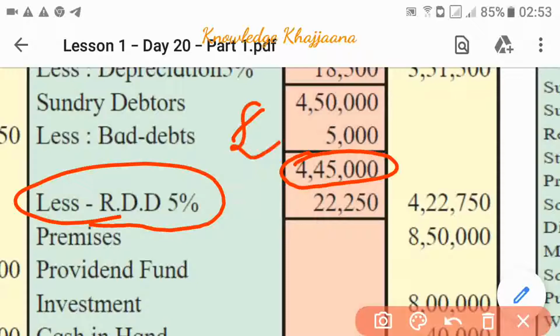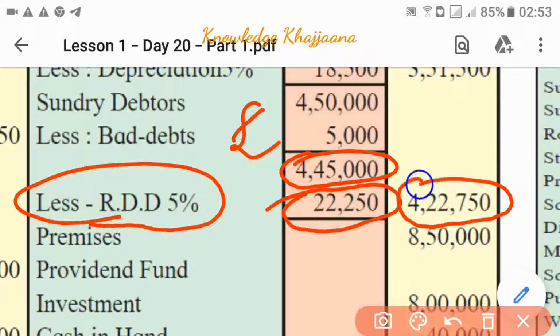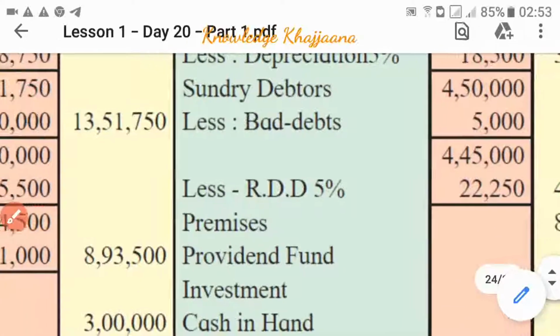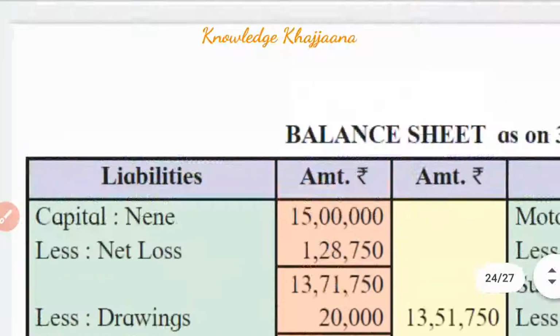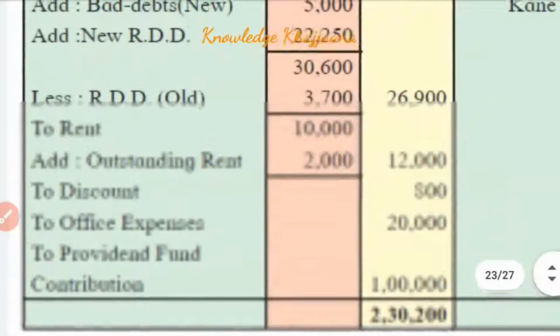So what is 5% of 4,45,000? It is rupees 22,250. After deducting this new RDD, the final amount of debtors is rupees 4,22,750. Now we have to record this new RDD on the profit and loss account debit side. We have to add 22,250. See, new RDD.